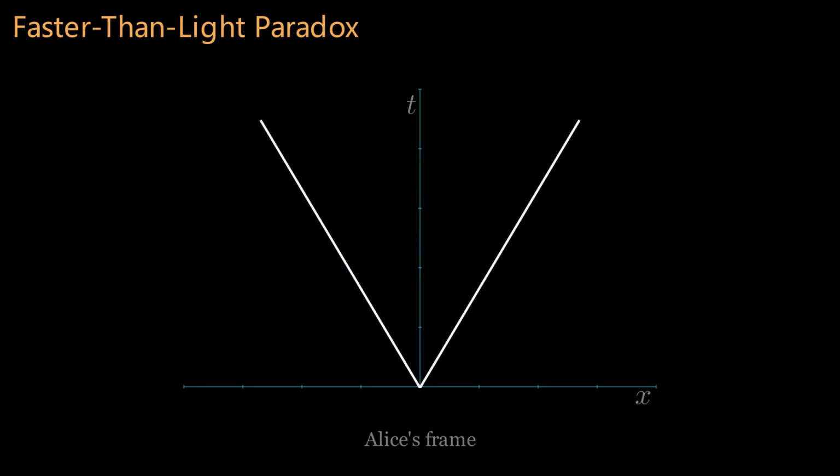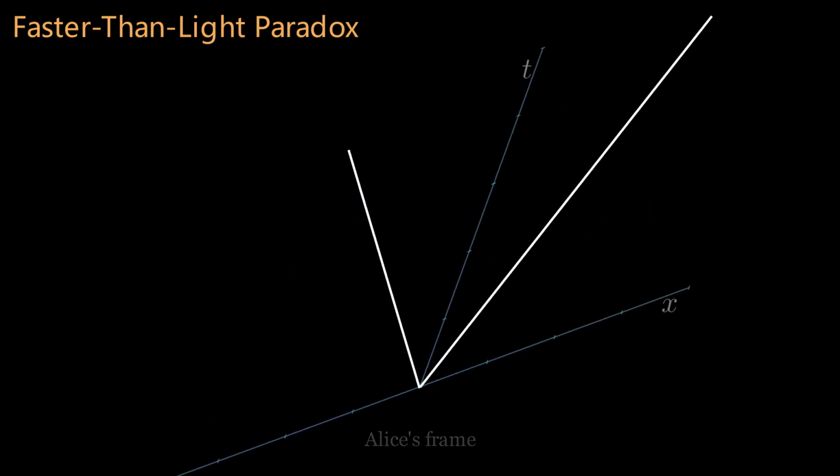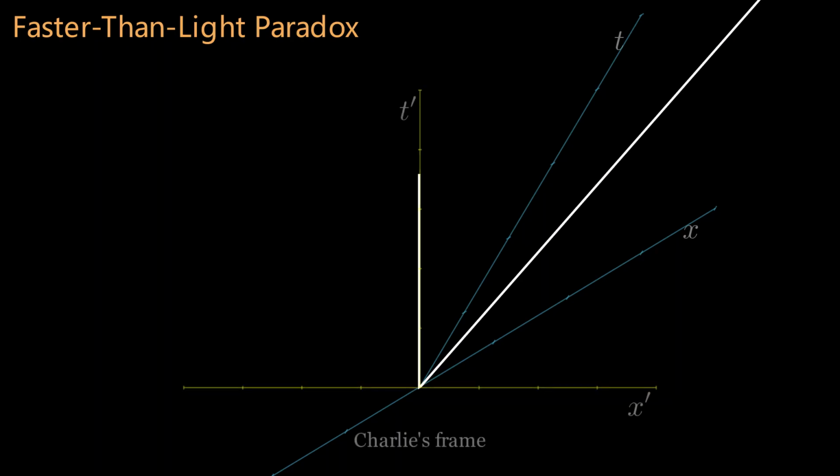The answer is no. By applying the Lorentz transformation to shift the spacetime coordinates to Charlie's reference frame, we discover that Bob's speed in Charlie's frame is not 1.2 times the speed of light, but rather 0.88 times the speed of light. This result tells us that in any reference frame, the speed of any moving object cannot exceed the speed of light. We will explore in detail in future videos how this value of 0.88 is calculated.